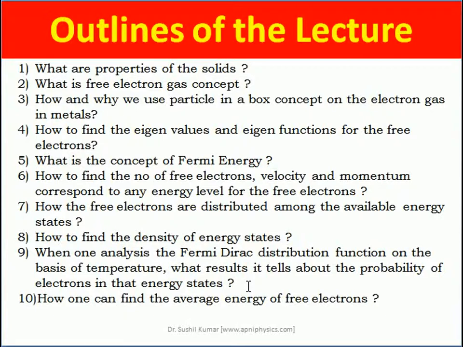That analysis is discussed at the 9th stage. And then at the end, how one can find the average energy of free electrons is discussed. So these are the 10 points of this chapter, which I have discussed in a systematic way.